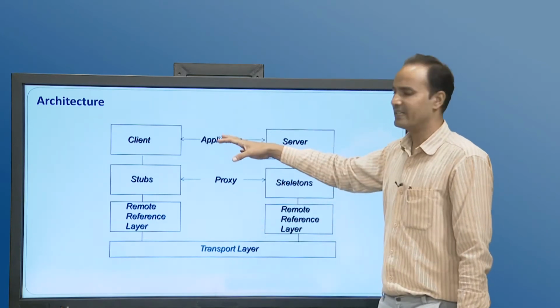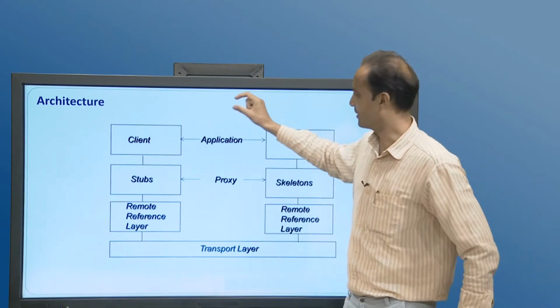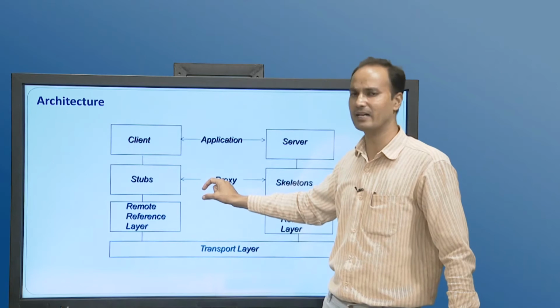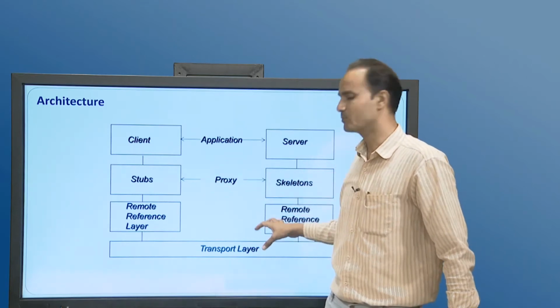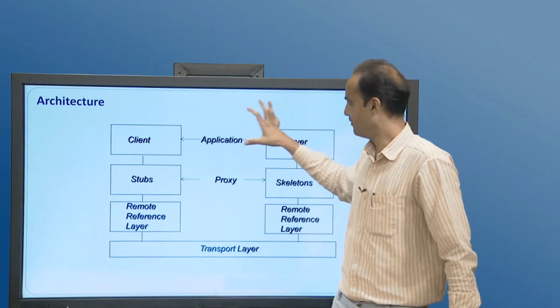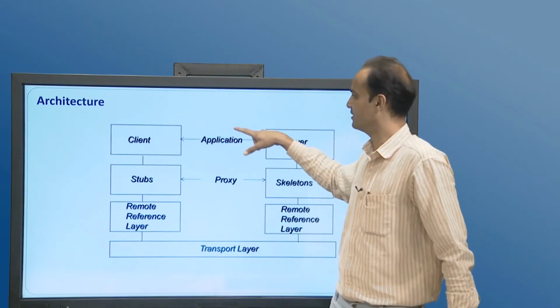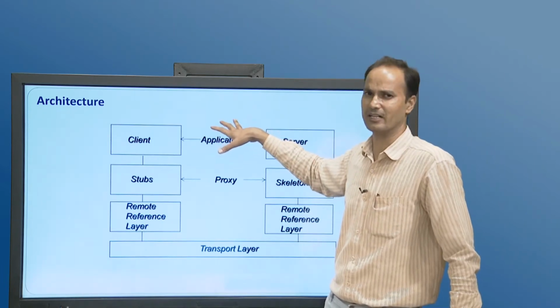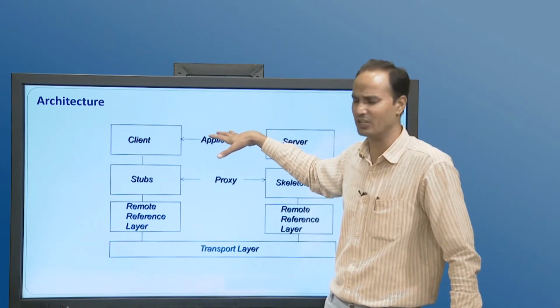So the architecture of RMI consists of client, stub, remote reference layer, generally known as RRL, transport layer, skeleton, and server. When we talk about client and server, it is known as the application layer. Here the client and server reside, so they work as an application.